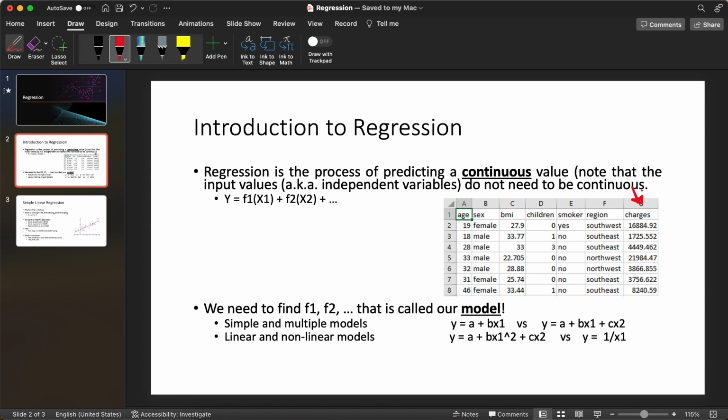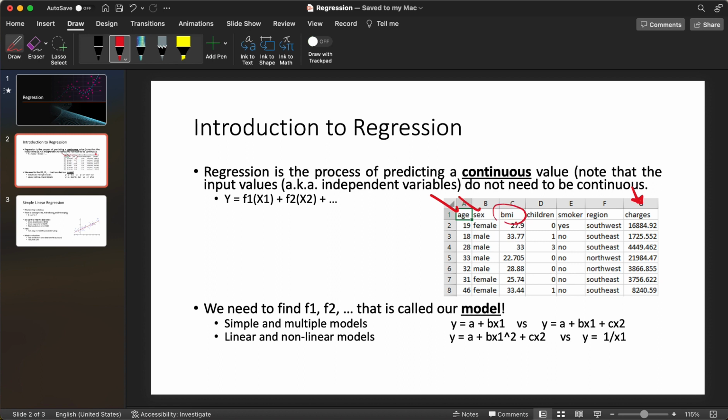That's good. As you can see, age is a discrete value, like 19, 18. I'm sure you can have 18 and a half, but they don't really care about it. It's like 19, 18, 28. So this is a discrete value, right? Sex is a discrete value. It's either male or female. I mean, it's 2023. You can be anything you want. And I don't really want to comment on that. But even if you have 4 or 5 more different types in here, that's still a discrete value. So that is also discrete.